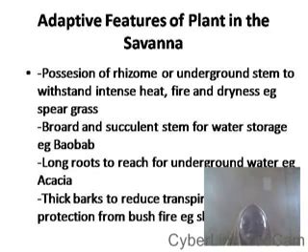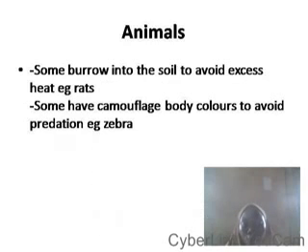Now, the adaptive features of animals in the savanna include, one, because there is intense heat in the savanna, some of them burrow into the soil to avoid excess heat and to avoid excess loss of water. And some of them have camouflage body color to avoid predation.